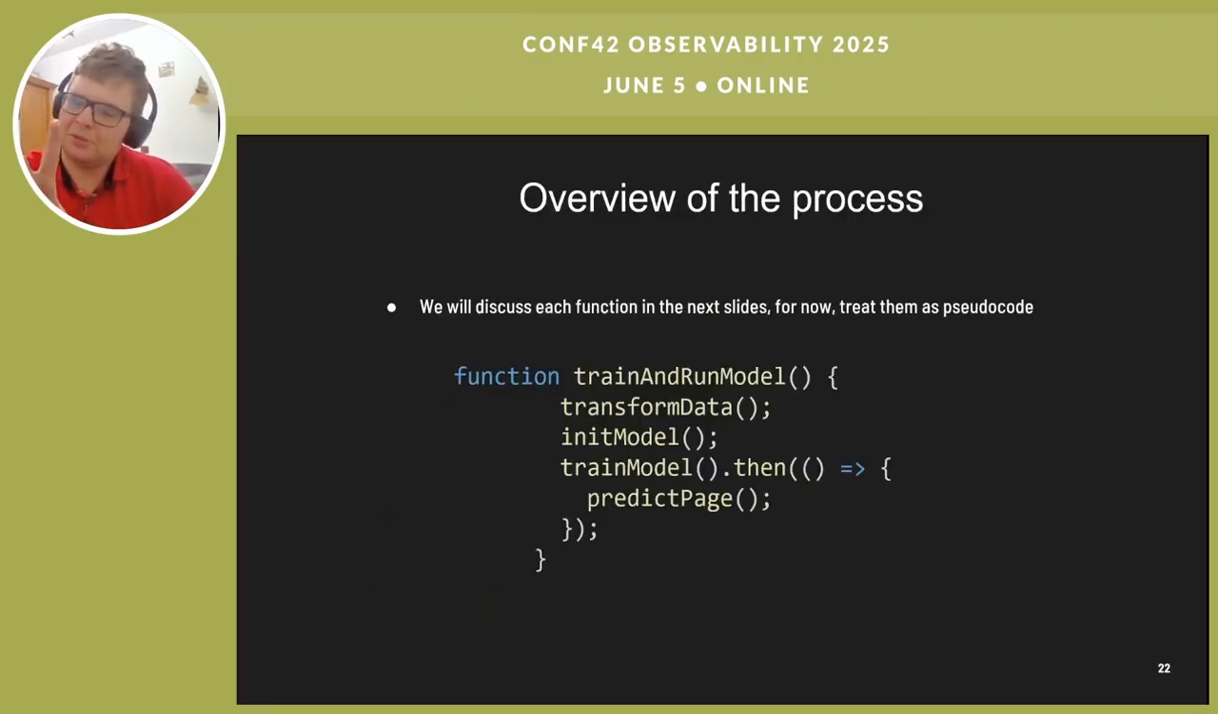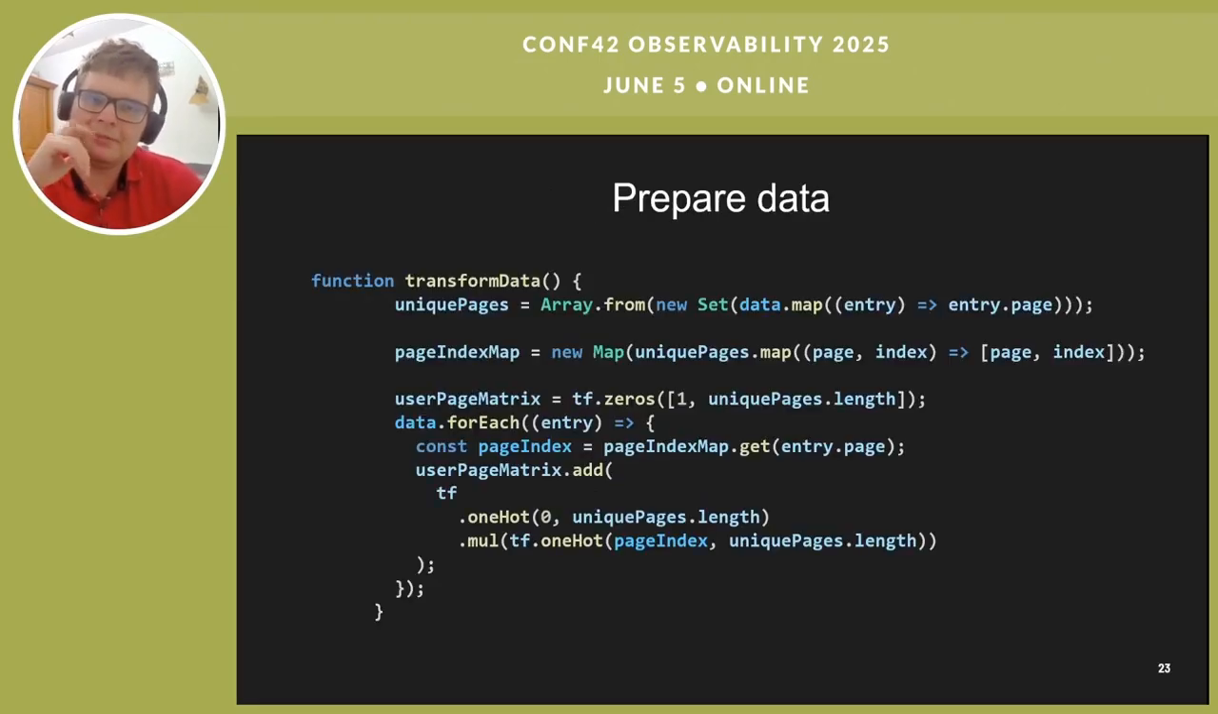Well, this is pseudocode basically. Treat it as just pseudocode, and I'll give the actual code in the next 5 or 6 slides. First of all, we're going to transform the data. We're going to initiate the model, train the model, and then we're going to use it to predict the page. So how do we do each of those steps? How do we transform the data?